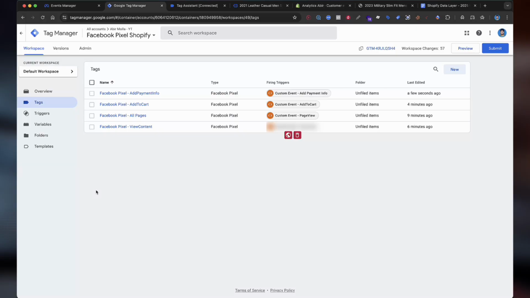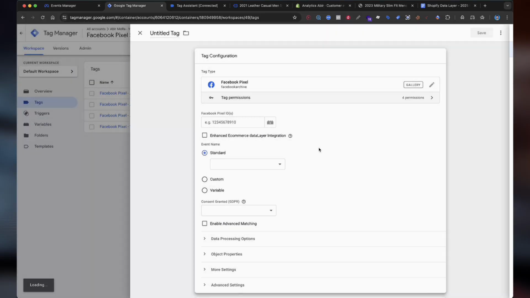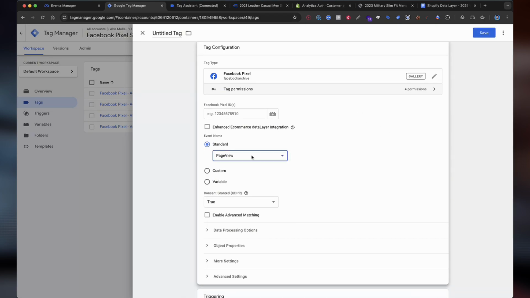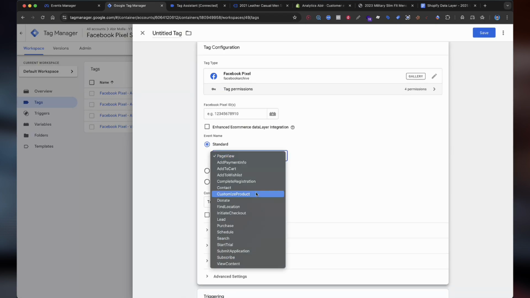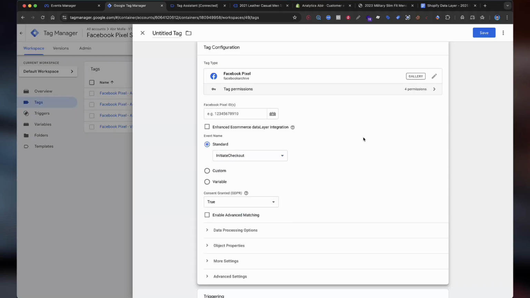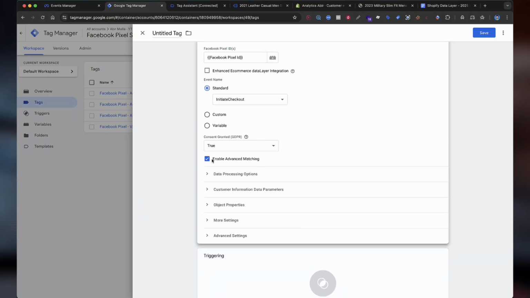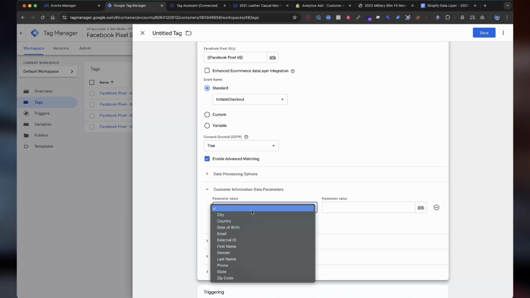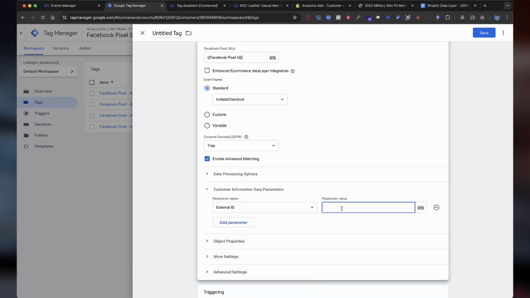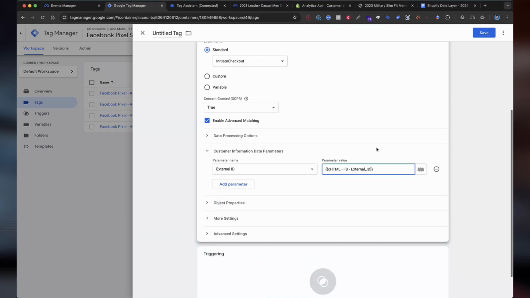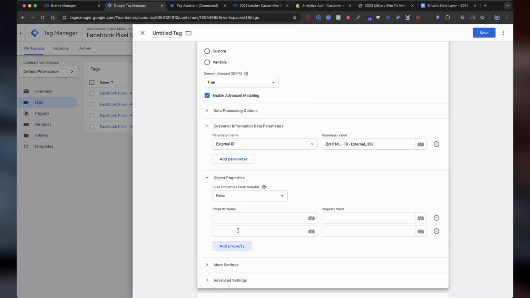Now let's create the tag for the initiate checkout event. And this initiate checkout you can also say will be the begin checkout. Okay, edit the Facebook pixel ID here. Again select the advanced matching. Edit the external ID and select object properties.